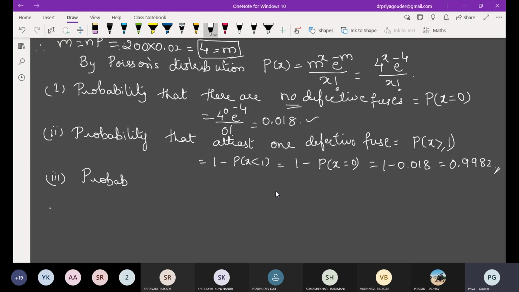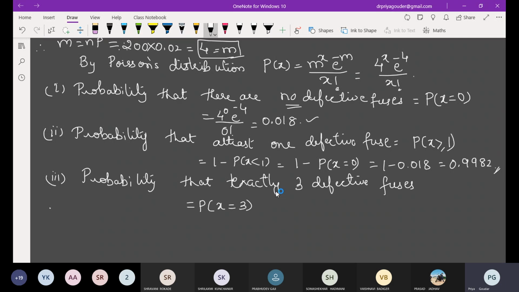Yeah, the third one. Will you try? The probability that exactly how many fuses have they asked? 3, no? 3 defective fuses. So this is easy. Exactly means equal to, so it is nothing but 4 raised to 3 times e raised to minus 4 divided by 3 factorial.